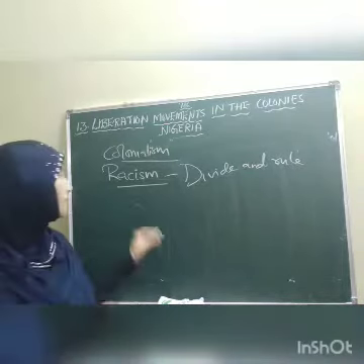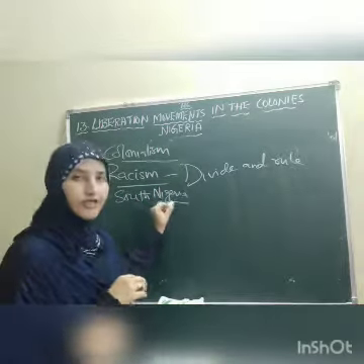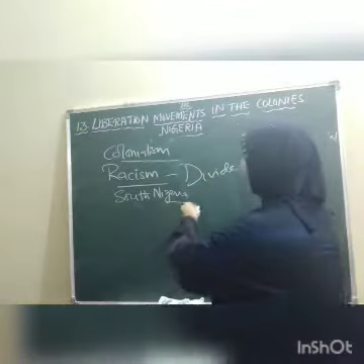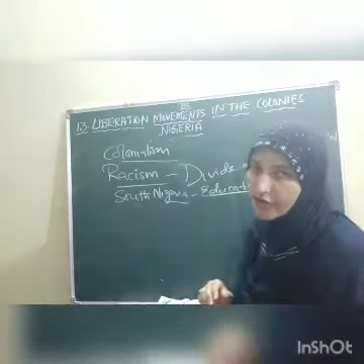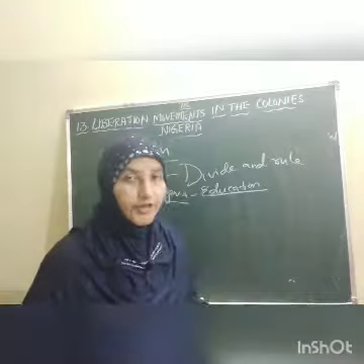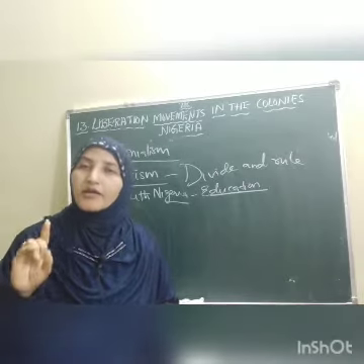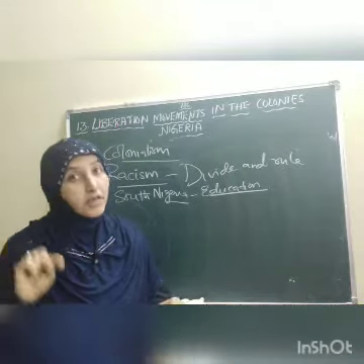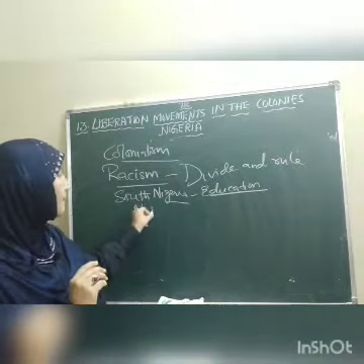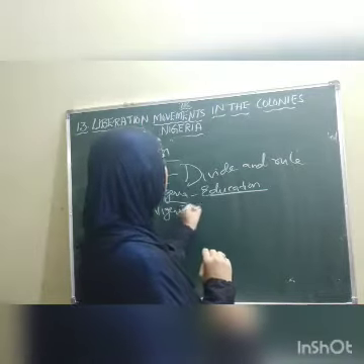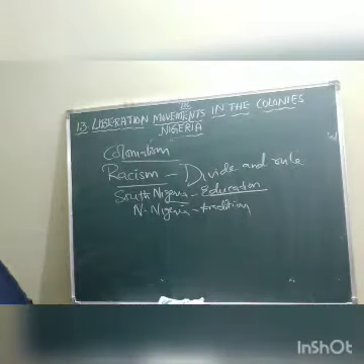Then what happened, children? South Nigeria got access to education. That means they started education. The people of South Nigeria got access to modern education compared to the people of North Nigeria. North Nigeria was still under the control of traditions only. But in South Nigeria, people started taking good education. So what is this, children? North Nigeria was completely backward as they were following the traditions. So it was completely backward, children.